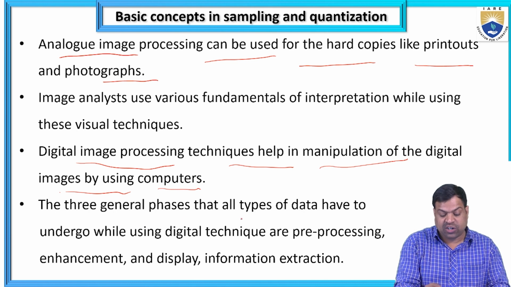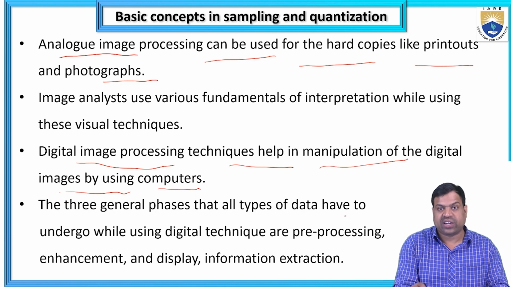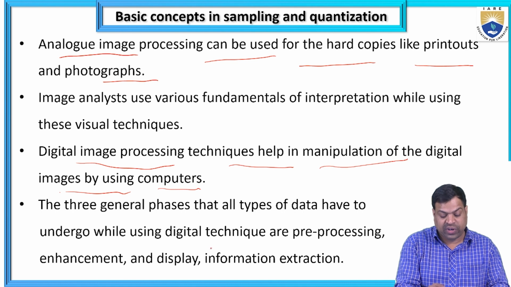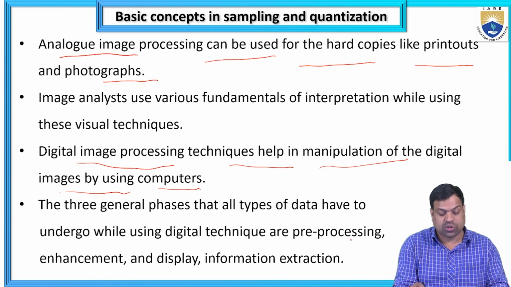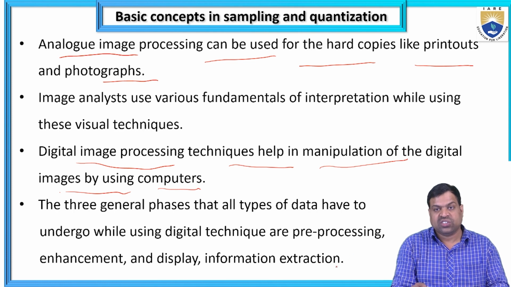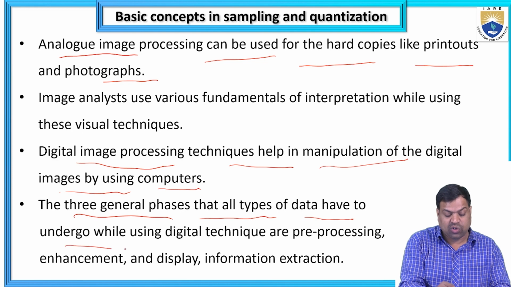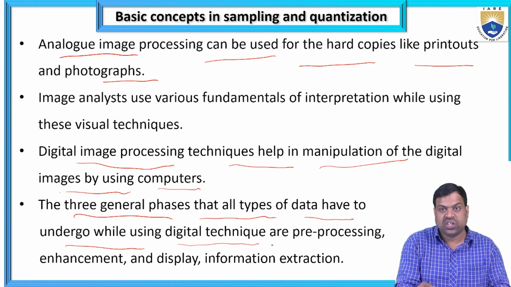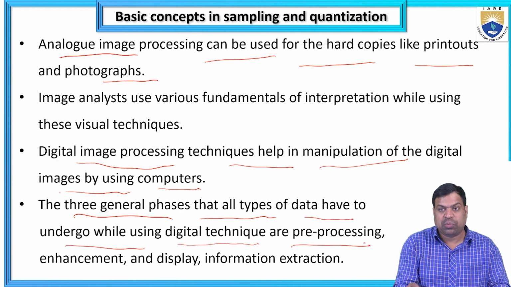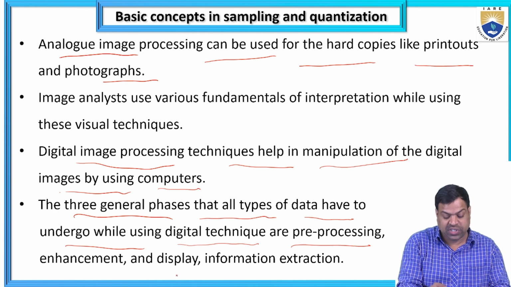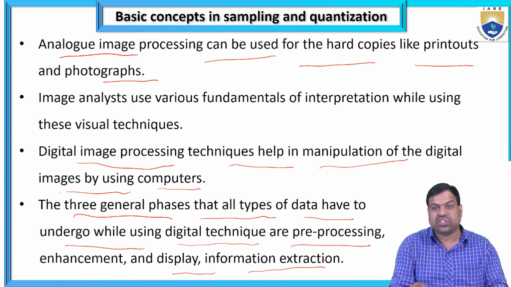There are three general phases that all types of data have to undergo while using digital techniques: pre-processing, enhancement and display, and information extraction.